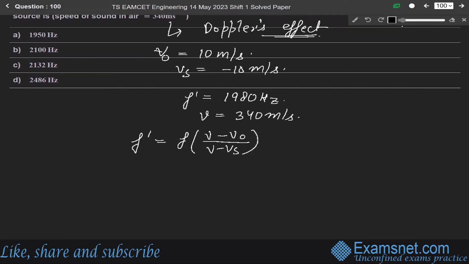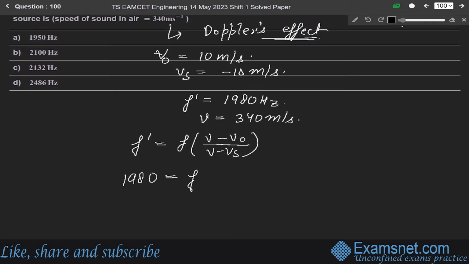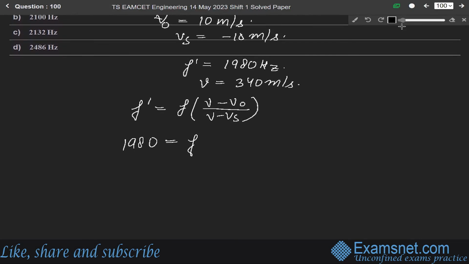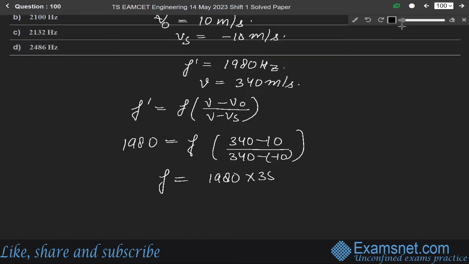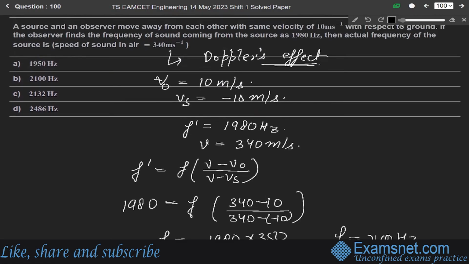Okay, so f dash is given as 1980. It equals f, which we have to find, the actual frequency, over 340 minus 10 over 340 minus of minus 10, means plus 10. Okay, so f will be equal to 1980 into 340 plus 10, that is 350, over 340 minus 10, means 330. So solving it, we get f equals 2100 hertz. So 2100 means option B is the correct answer.